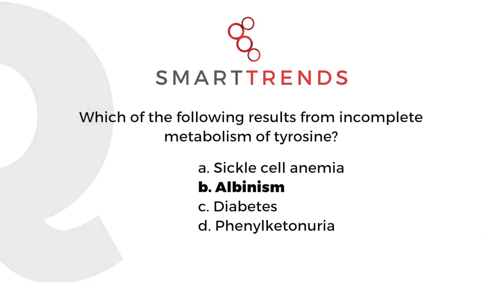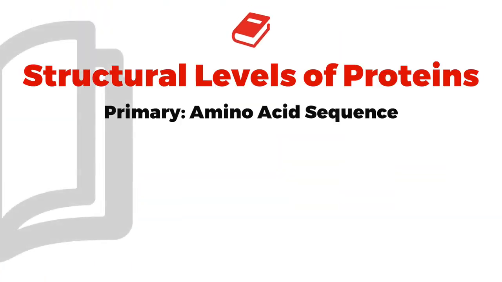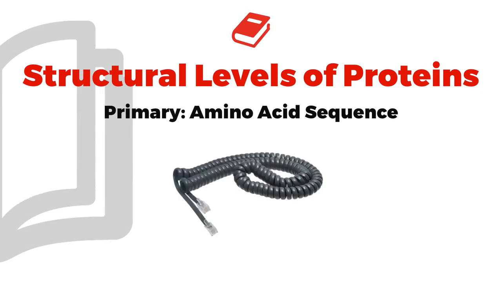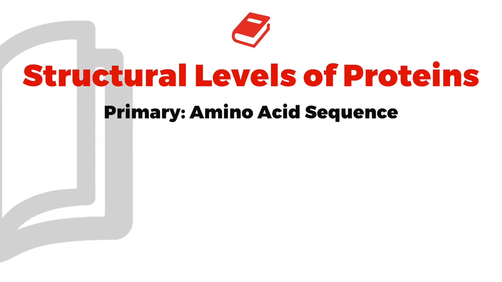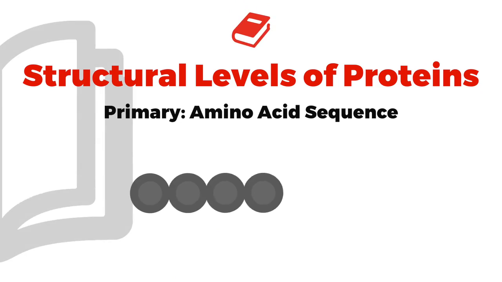Okay guys, now we're going to talk about structural levels of proteins. Doesn't that heading get you just fired up? You guys remember there's 4 different types of levels, right? And the first one is going to be the primary level. And as it says here, this is the amino acid sequence, right? Think of it like an old telephone cord, right? None of us have those anymore, but you can imagine these little cords right next to each other, right? Take a look at this visual just to kind of help you understand what I'm saying.